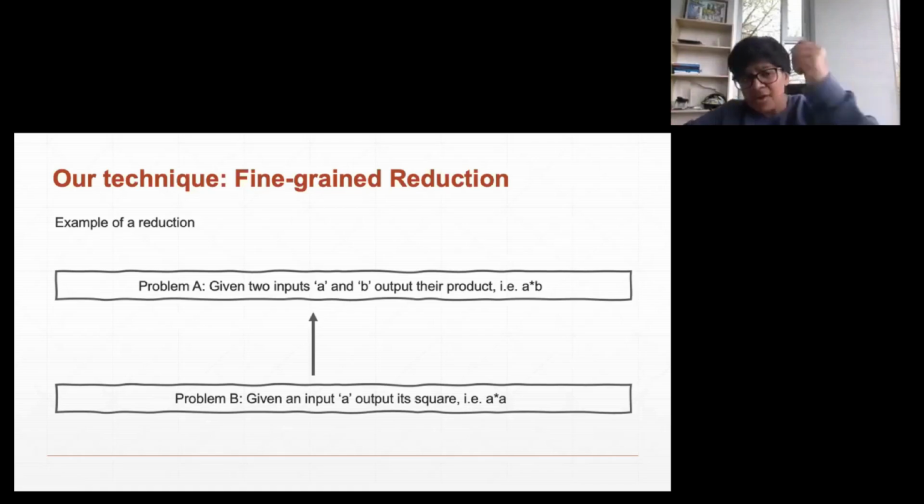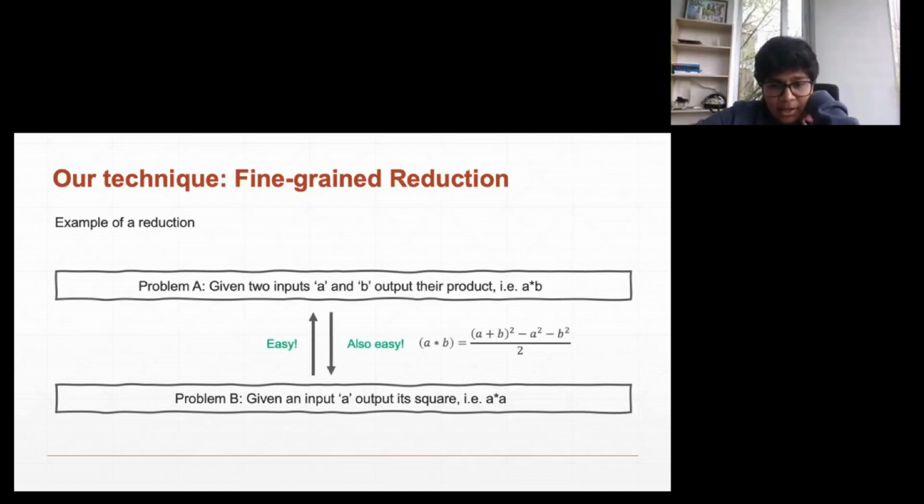And for this particular example, the other direction is also pretty nice, because we have this formula that we all learn in high school. We can use the algorithm of problem B that computes the square of a number: we compute the square of A plus B, then the square of A and the square of B, and then compute the whole answer to A times B.